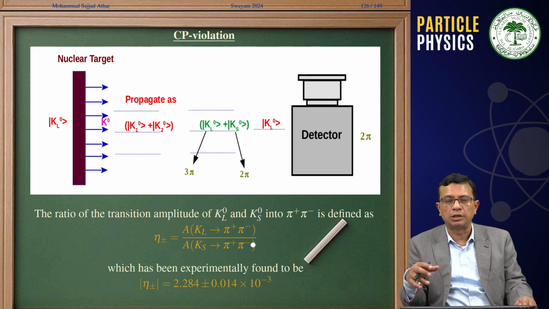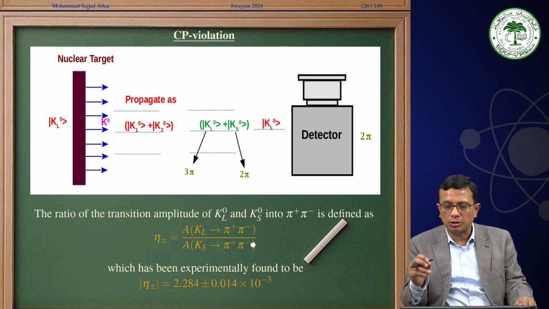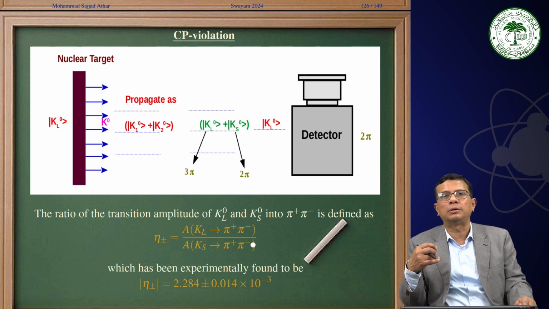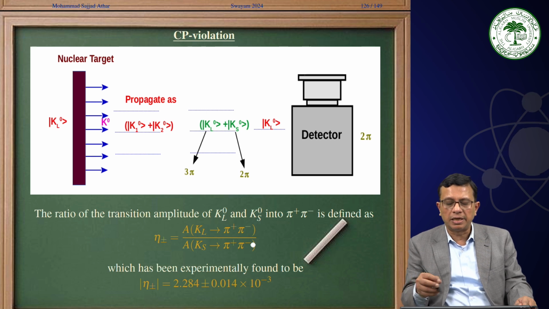Therefore, we have talked about Kaon regeneration, and then here we are talking about a KL0 giving rise to 2 pions, with the fact that most of the time it gives us 3 pions, but some of the time it also gives 2 pions.